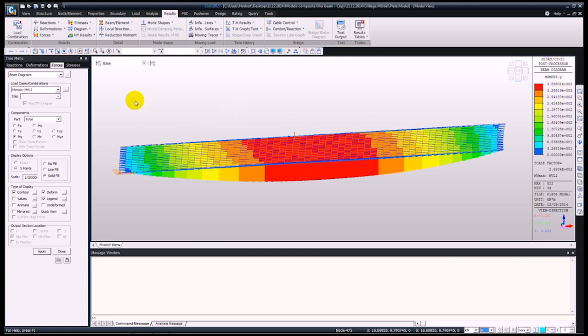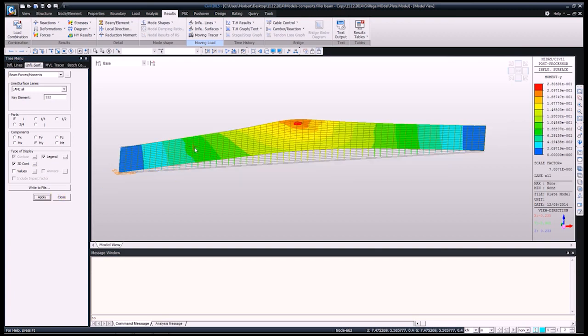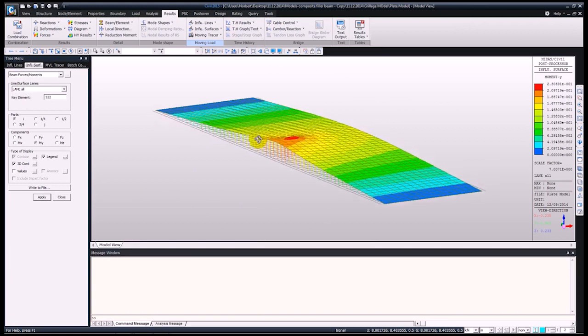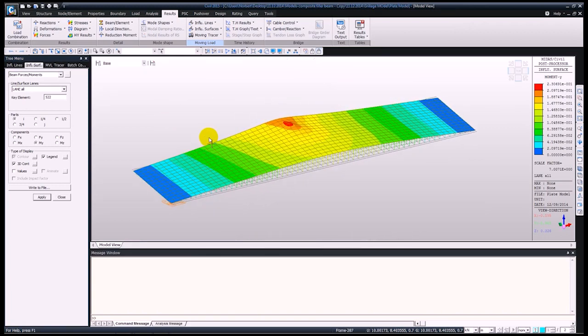Okay, so here we can also check the element for which we have the maximum bending moment, so that's 522. And from the influence surfaces we can check the influence surface for this particular element, so just input the element number and press apply. And here you can see the influence surface.